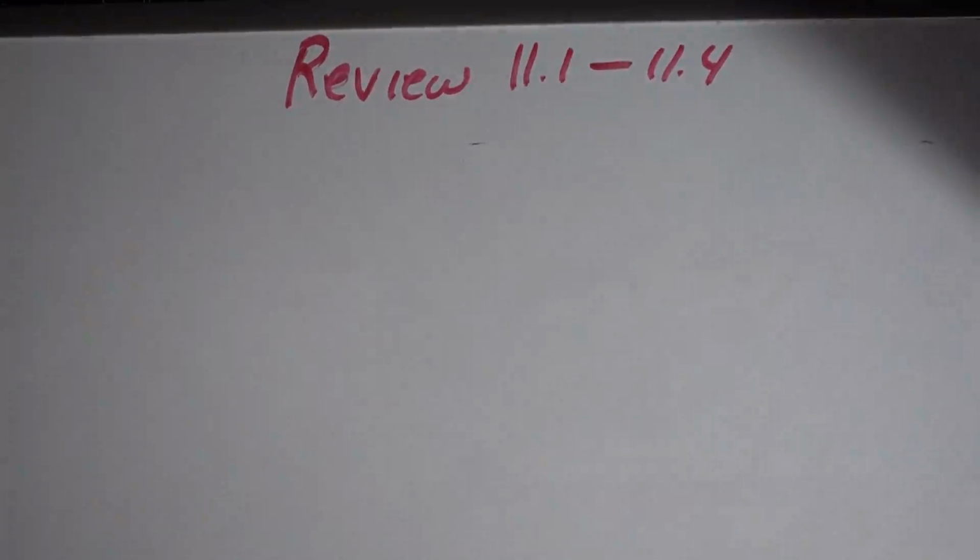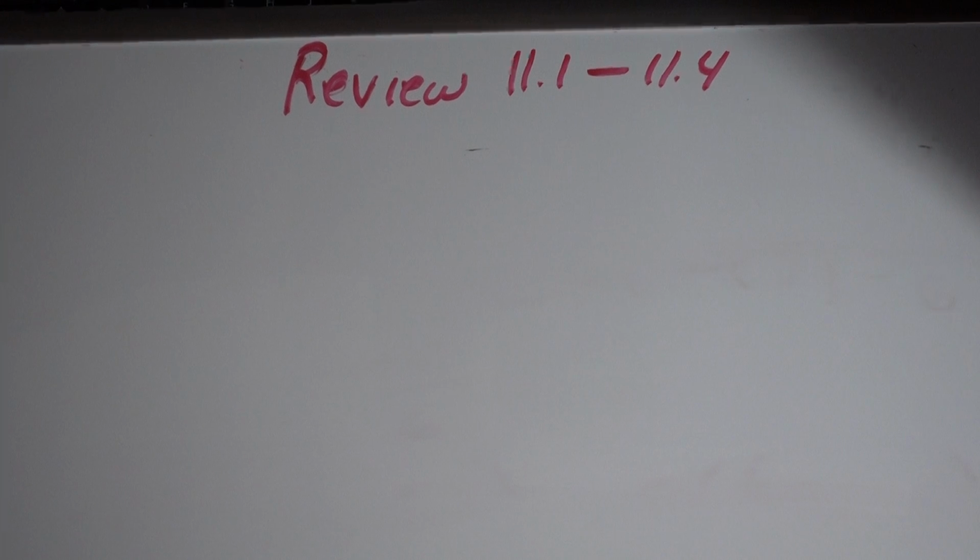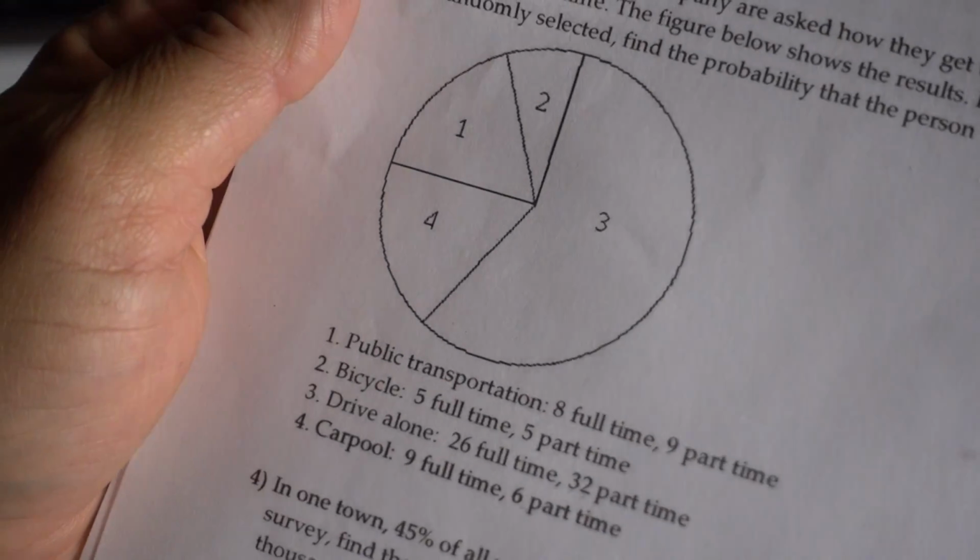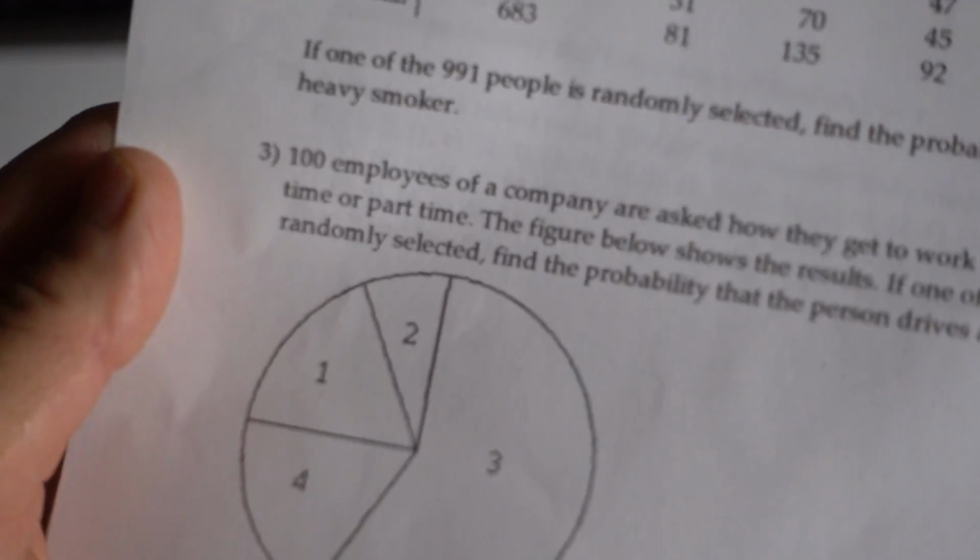We're going to continue with problem number 3. In this problem, we have 100 employees of a company. They are asked how they get to work and whether they work full-time or part-time. The figure below shows the results. If one of the 100 employees is randomly selected, find the probability that the person drives alone or cycles to work.